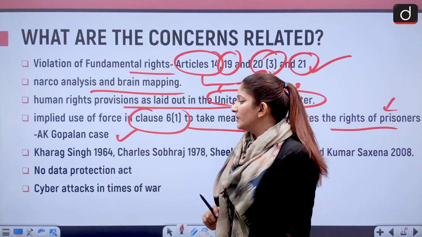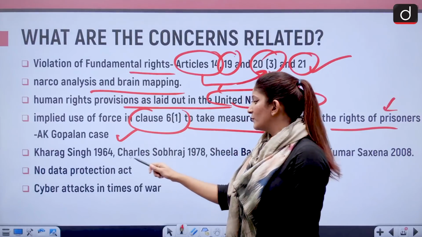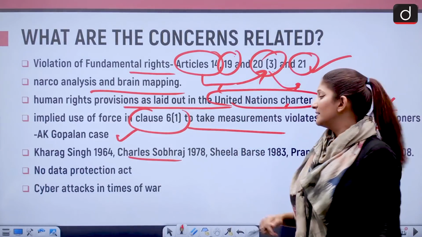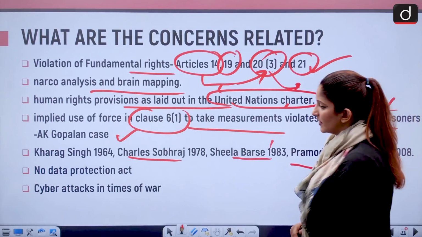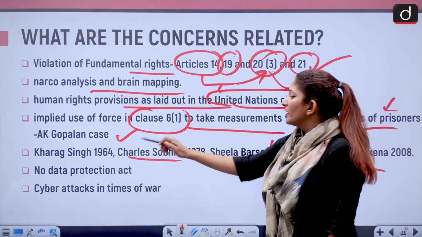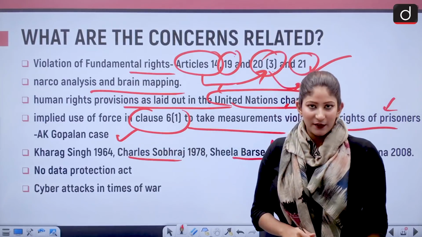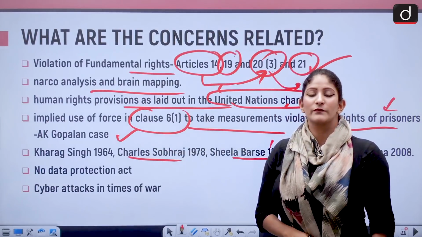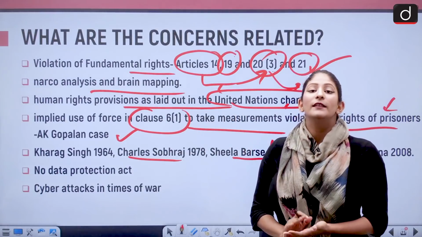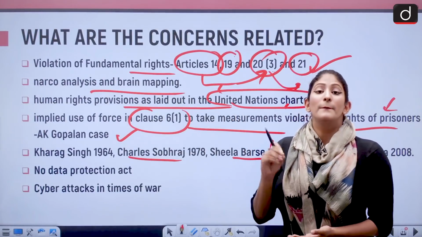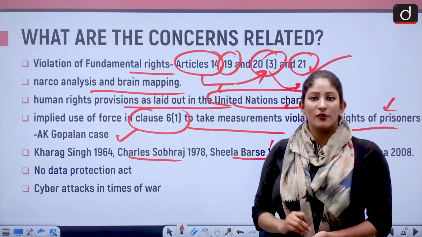Also the cases of 1964, Charles Sobraj of 1978, Sheila Barse, Pramod Kumar Saxena 2008. So for prelims it could be like, the case of 1964 relates to which of the following. So different options could be given, under which you have to make sure that it's related to prisoners, it's related to the profiling of prisoners.